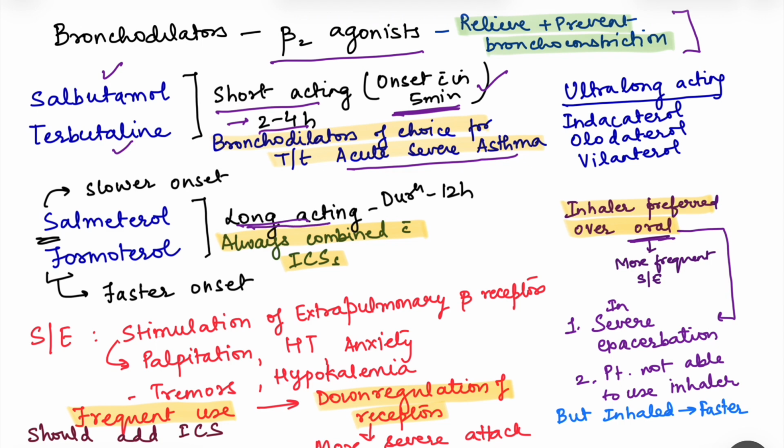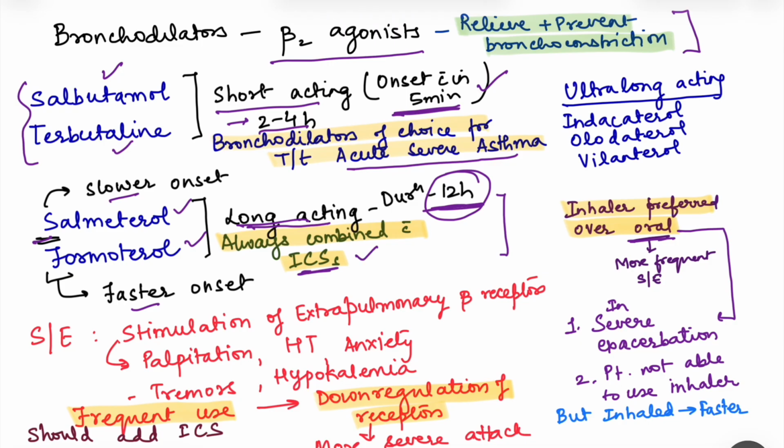Then we have longer acting, for whom the duration of action is 12 hours, and that includes salmeterol and formoterol. So their action lasts for half a day, that is 12 hours. Among salmeterol and formoterol, S for salmeterol, S for slower onset. Salmeterol has slower onset, while formoterol is faster acting. And remember that these long acting drugs are always combined with inhaled corticosteroids. For the short acting, you will see the inhalers have only these short acting beta 2 agonists. On the other hand, the long-acting ones are always used in combination with inhaled corticosteroids.